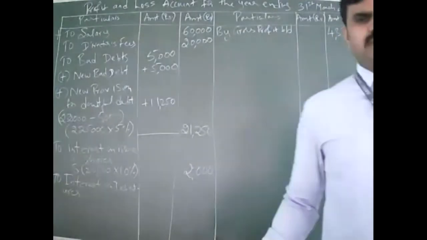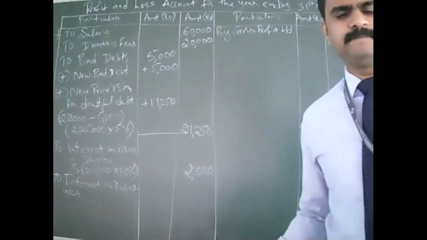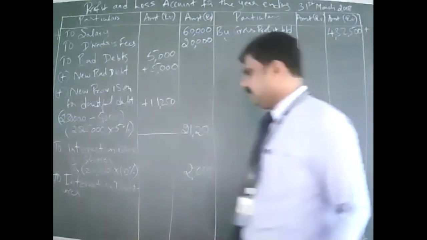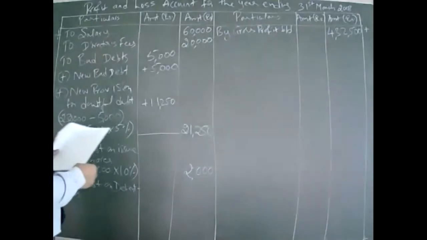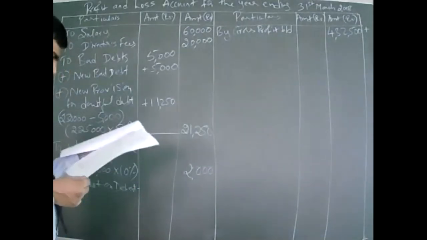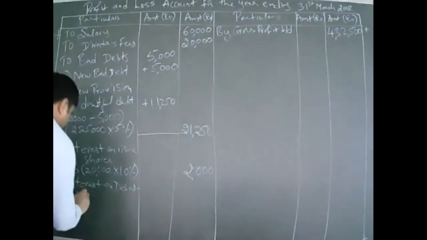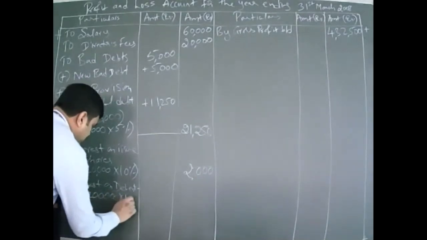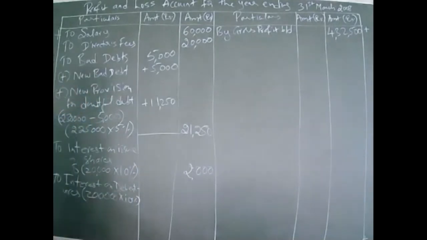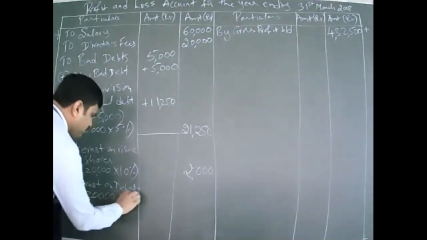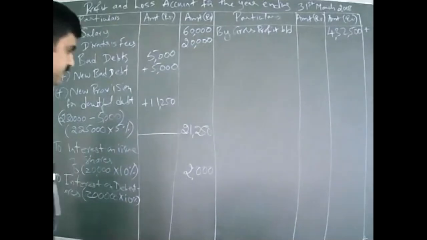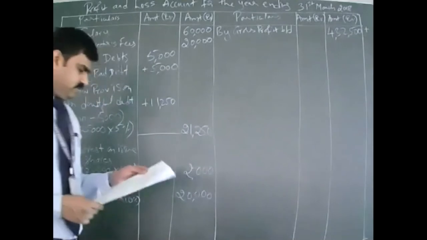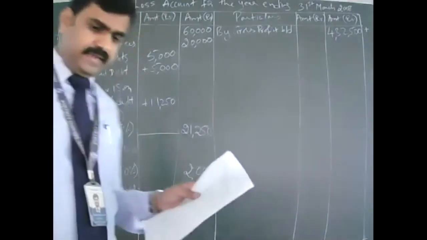Is the board visible clearly, students? Are you able to see clearly? Yes, sir. So how much is the debenture capital? 2 lakhs, into an interest rate of 10%. So how much is 10% of 2 lakhs? 20,000. Okay, we have done that. Next, is anything else pending?